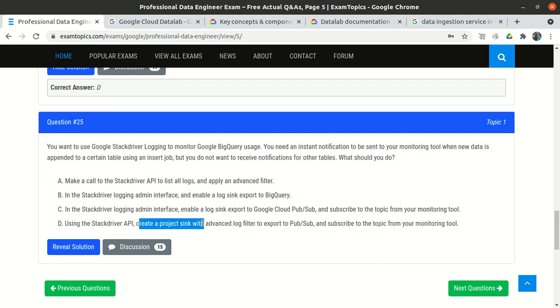Now we create a project sink with the advanced log filter to Pub/Sub. We create an advanced filter and export the logs to Pub/Sub. So we are exporting the log for one table, by putting an advanced filter, to Pub/Sub, and as soon as any log comes into Pub/Sub, we use the monitoring tool. Everything is satisfied. We are using the filter because we need notification only for one table. We are using the monitoring tool as well, and we are using the logging facility, that is Stackdriver. So option D is perfectly okay.